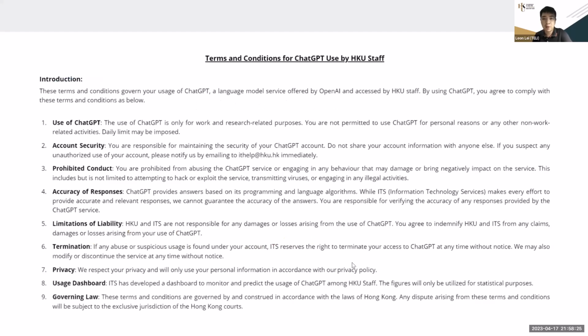And of course, for HKU staff, we can now use ChatGPT with some restrictions. So please check the terms and conditions, which will be shown within the system. Again, it's just for work and research purposes. We also have various kinds of things, so please go and have a look.